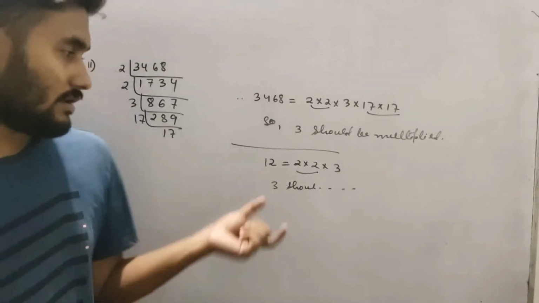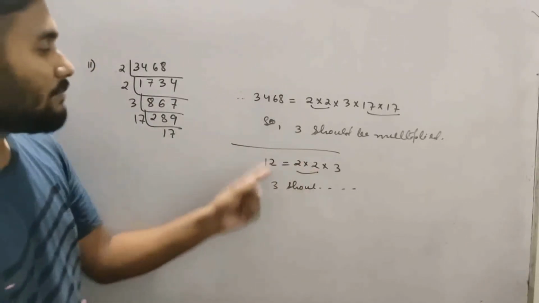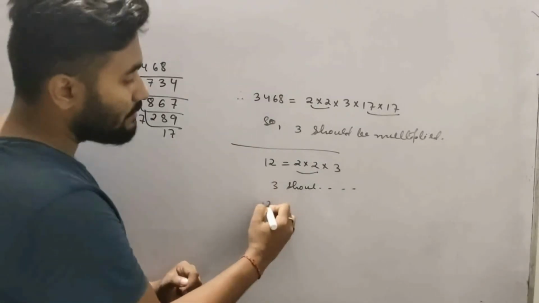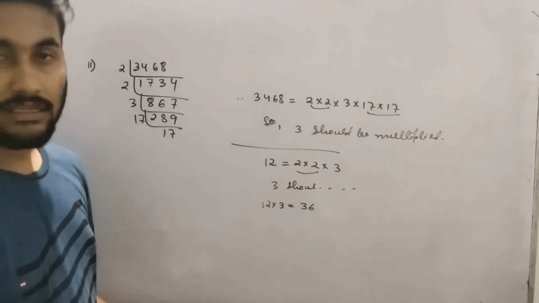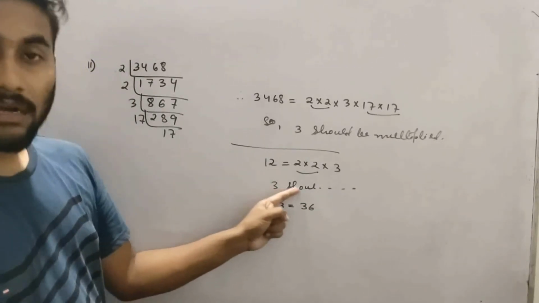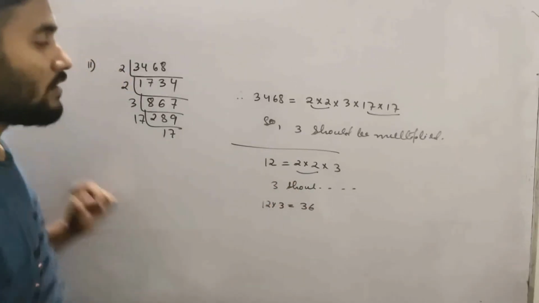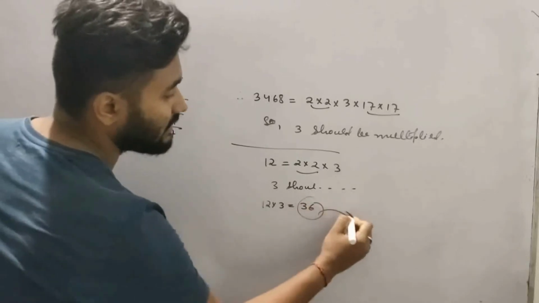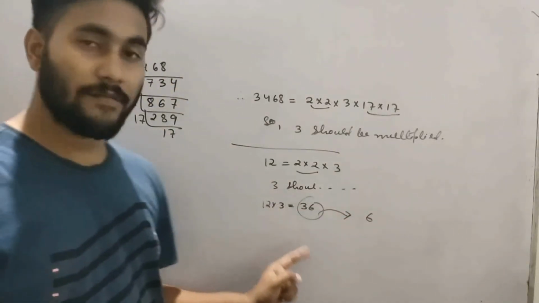Now also find the number in this question whose square is the new number. Say if I multiply 3, 12 times 3 will be what? 36. So what is the square root of 36? 6. 6 times 6 is 36.